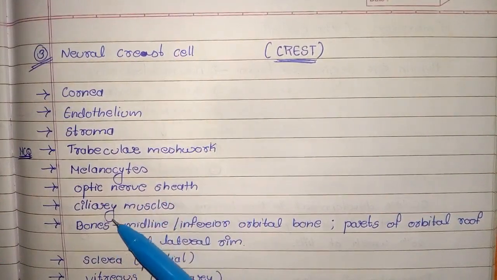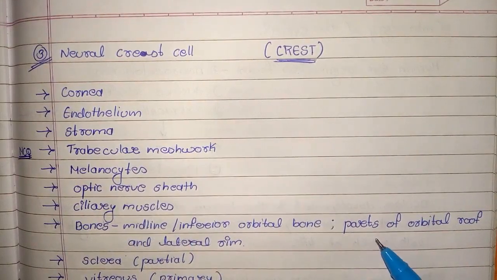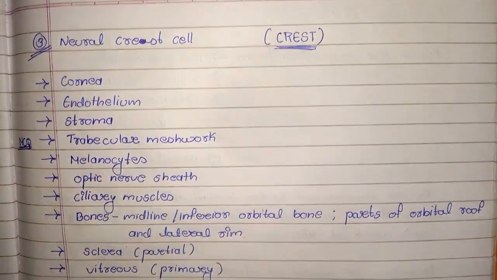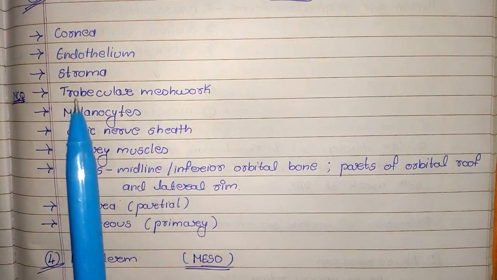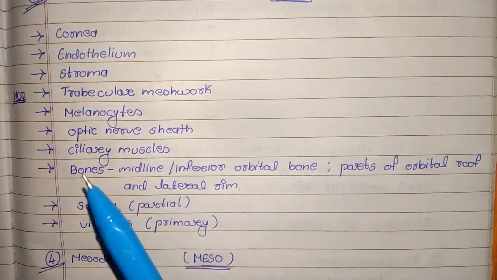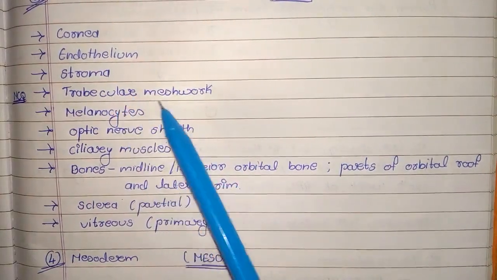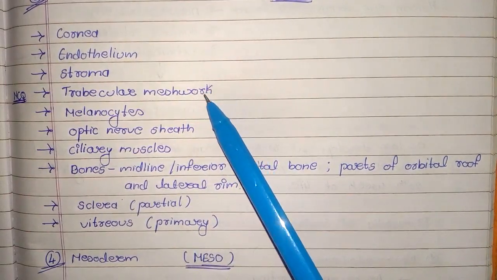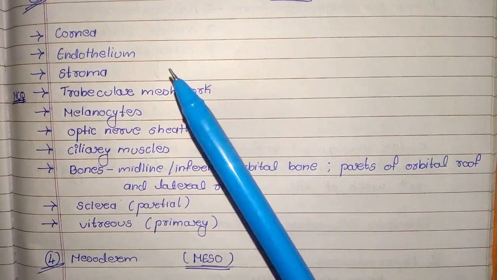bone, midline, inferior orbital bone, parts of the orbital roof and the lateral rim. And sclera, partially, is also developed from the neural crest cell. Vitreous, primarily, is also developed from the neural crest cell. And in this neural crest cell, the trabecular meshwork is an important point. It can be asked in MCQs that the trabecular meshwork is a primordia of neural crest cell.